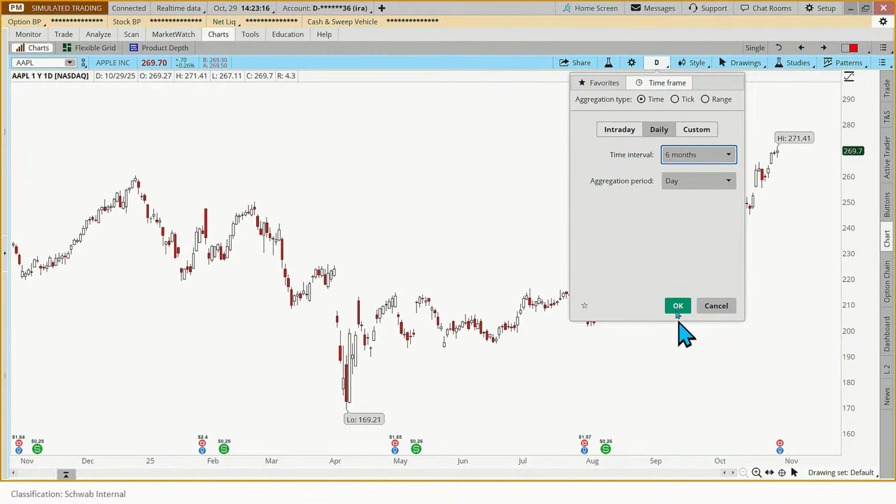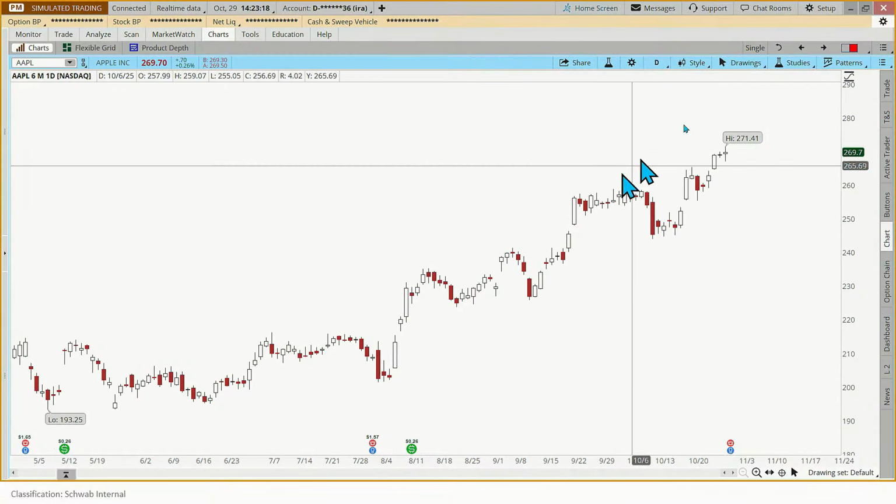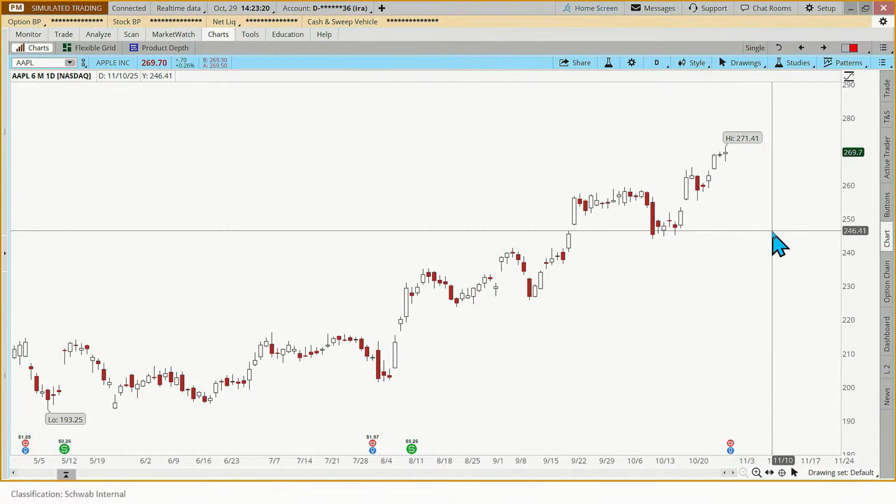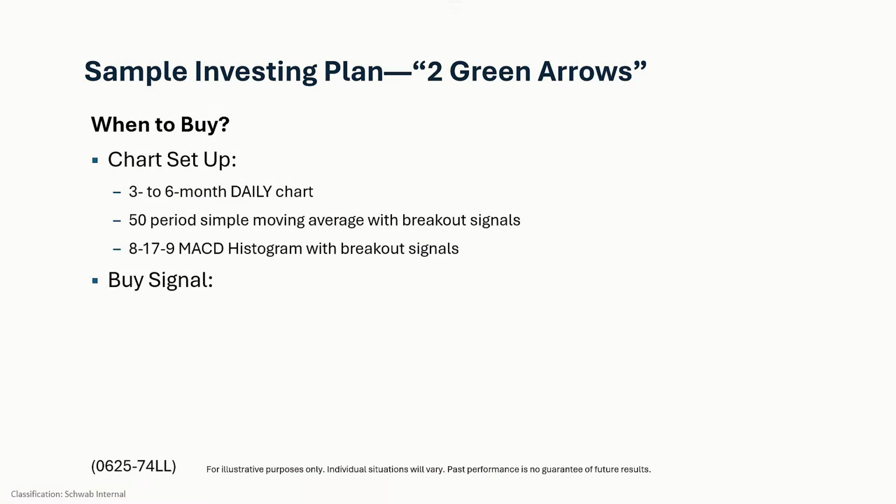Okay. So now we have our time frame, our chart's nice and clean. And now I need my indicators on here. Okay. The indicators, again, if we go back to the trading plan real quick, the indicator said a 50-period simple moving average with breakout signals and an 8-17-9 MACD histogram with breakout signals. Okay, so let's add those to our chart.